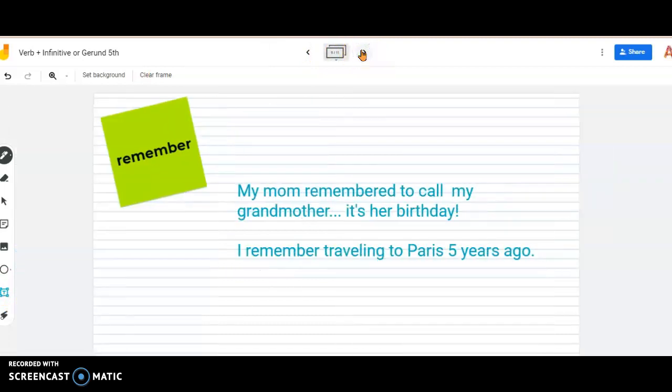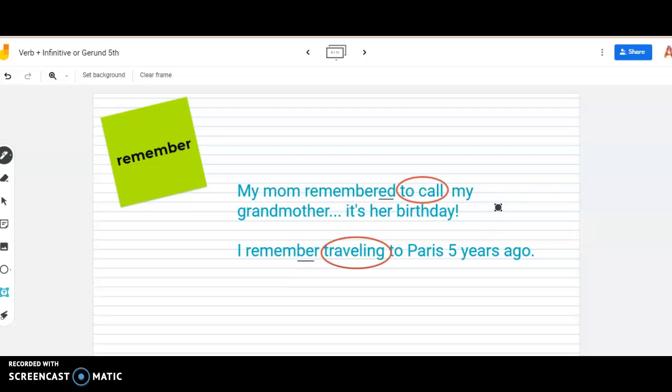Now let's see with remember. My mom remembered to call my grandmother. It's her birthday. She remembered. I remember traveling to Paris 5 years ago. So what happens here? When I use remember, and look, remember can be past, can be present. When I use remember and I use the infinitive, for example, to call, it means that I remember something I have to do.